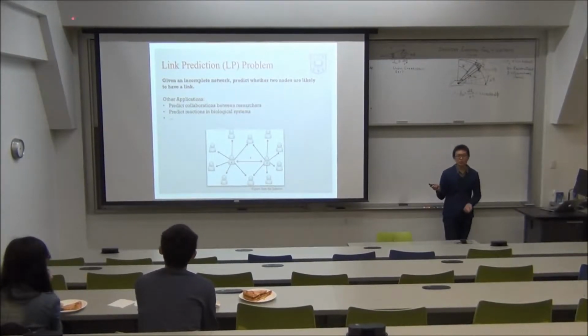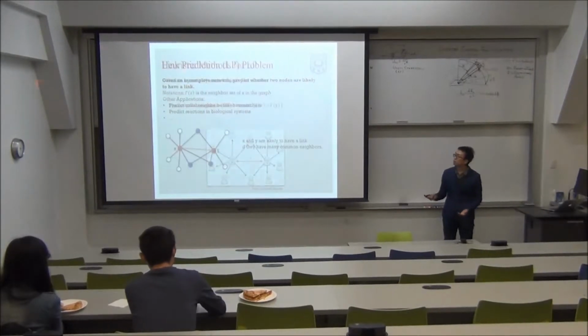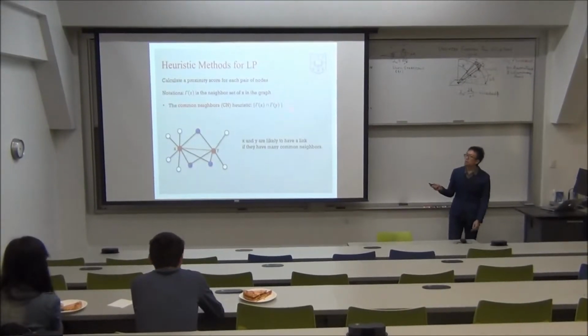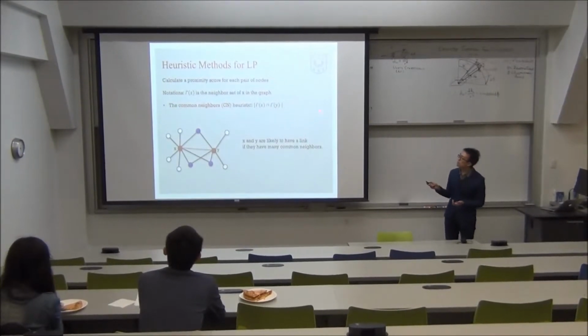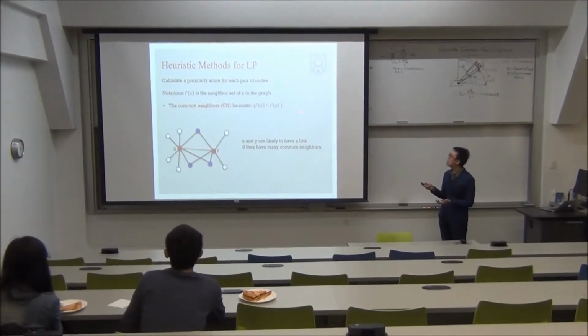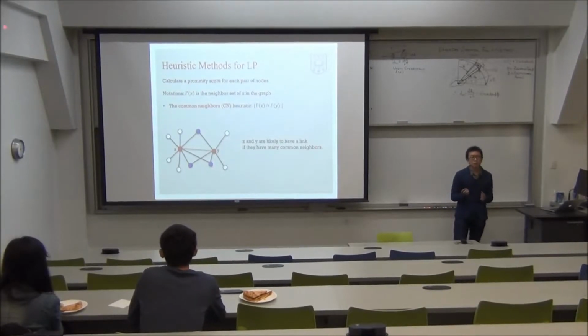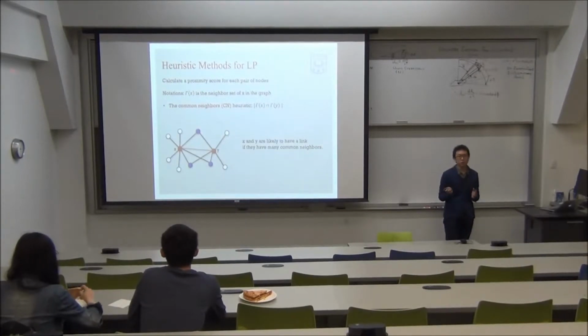Besides the previous examples, other applications include predicting collaborations between researchers in a citation network, predicting reactions in biological systems, and so on. The most widely used methods for link prediction are called heuristic methods. A heuristic method predicts links by calculating a proximity score for each pair of nodes. There are many very simple but effective heuristics for link prediction. I will go over 4 representative ones with you.